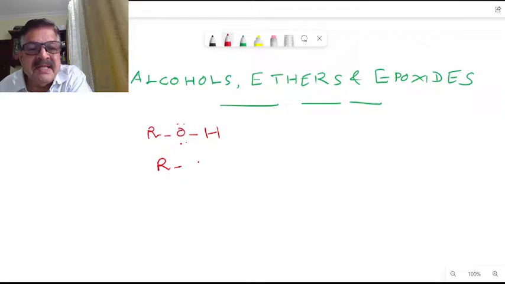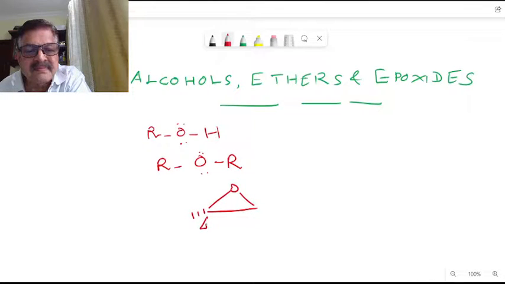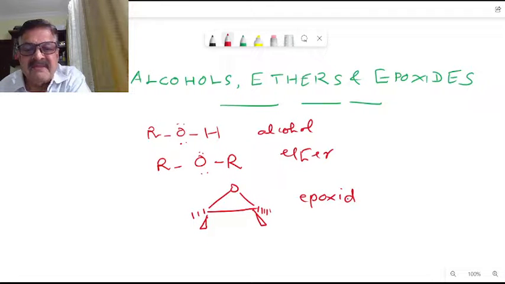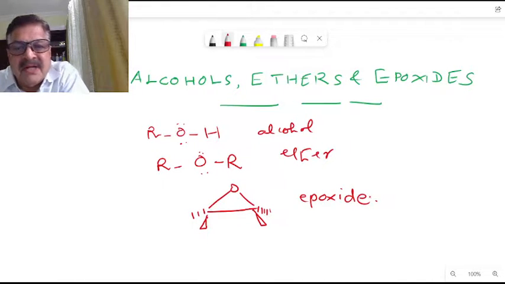Then we have ether, then epoxide. This is alcohol, this is ether, epoxide. So what is common in these three different organic compounds?